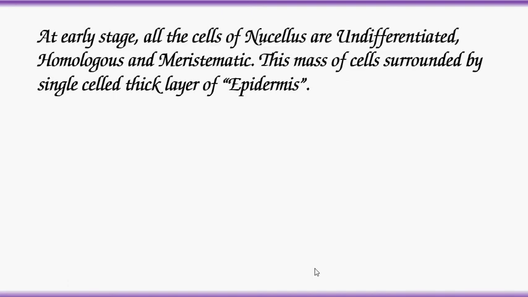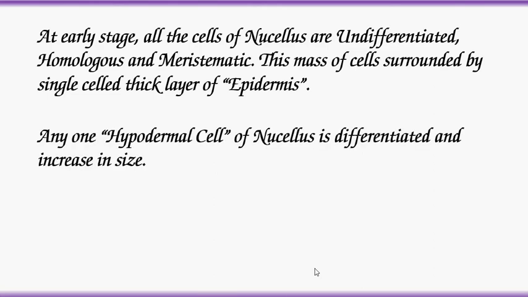At the early stage of megasporogenesis, all the cells of nucellus are undifferentiated, homologous, and meristematic. This mass of undifferentiated, homologous, and meristematic cells is surrounded by a single cell thick layer of epidermis. Any one hypodermal cell of nucellus is differentiated and increases in size.